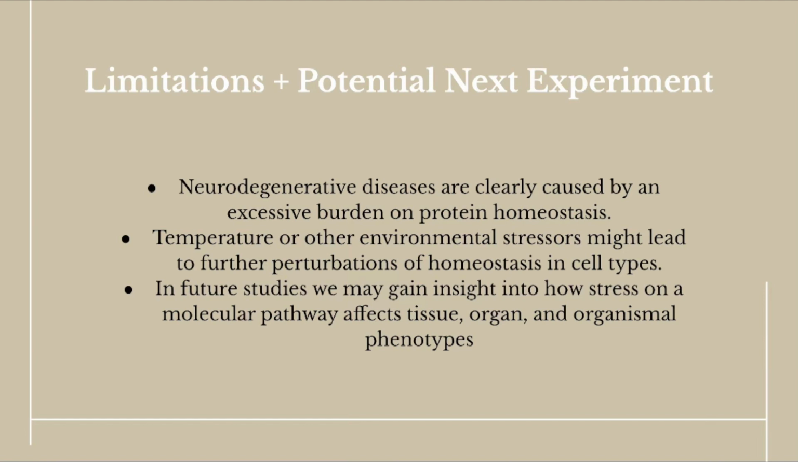Next, we will talk about limitations and a potential next experiment. Neurodegenerative diseases are caused by an excessive burden on protein homeostasis. The research notes that even transient stress may alter normal development irreversibly during embryogenesis. Temperature or other environmental stressors might lead to further perturbations of homeostasis in cell types with high proteostasis demands during normal development. In future studies of the differential demands placed by each cell type on ancient and general molecular processes, scientists may develop an experimental procedure to gain insight into how stress on a molecular pathway affects tissues, organs, and organismal phenotypes.